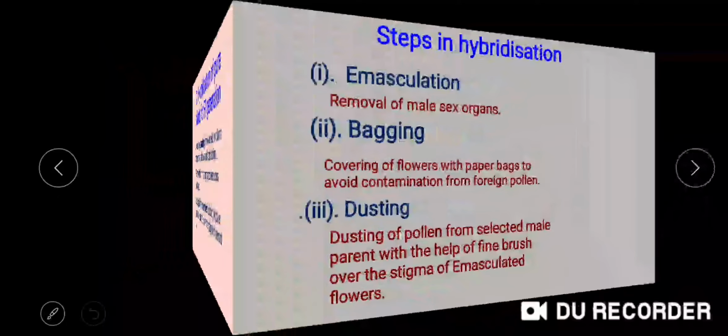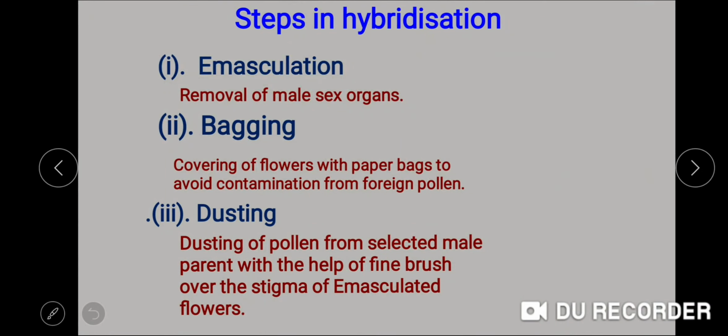And this cross pollination, which we also call hybridization, involves the following steps. The first step is emasculation. Emasculation simply means the removal of the male sex organs, or we can say the stamens, from the flowers. When the stamens are removed before they mature, this process is called emasculation.